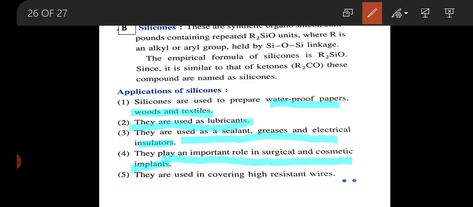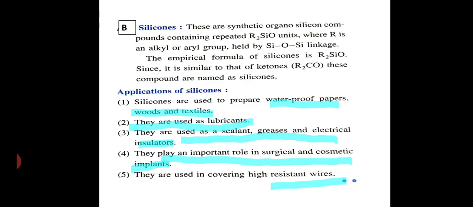Also important is its resistance, meaning it is used for covering high resistor wire. This is the compound of silicon. Is that clear? This completes the section on group 14 elements.